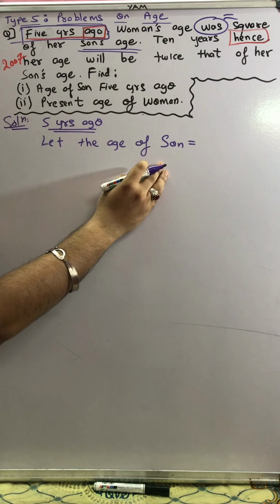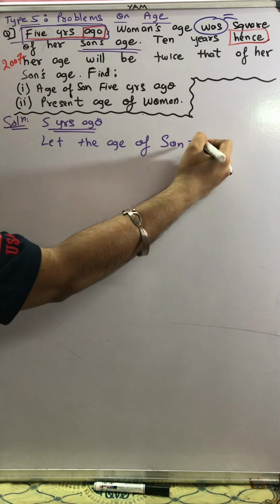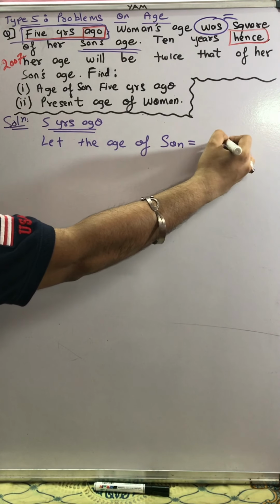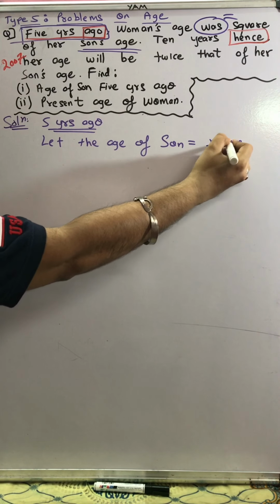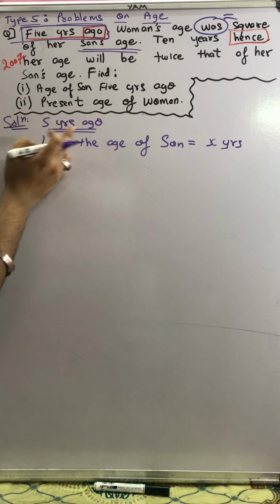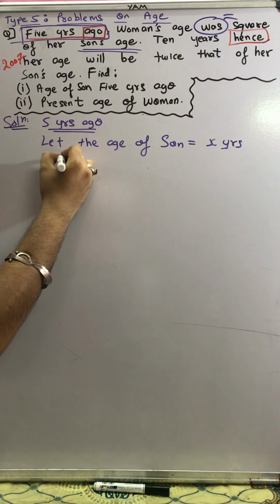Let the age of son be x years. So present age of the son is not x years. 5 साल पहले, 5 years ago, the age of the son is x years. We are assuming.